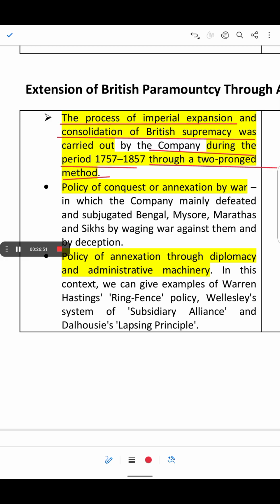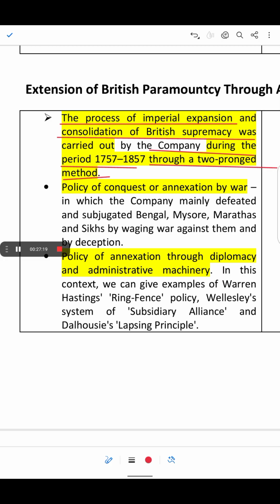The British used two main methods to expand their control over India. First was conquest and war. The British fought wars against powerful kingdoms like Bengal, Mysore, the Marathas and the Sikhs. They defeated them, took over their lands and annexed their kingdoms.